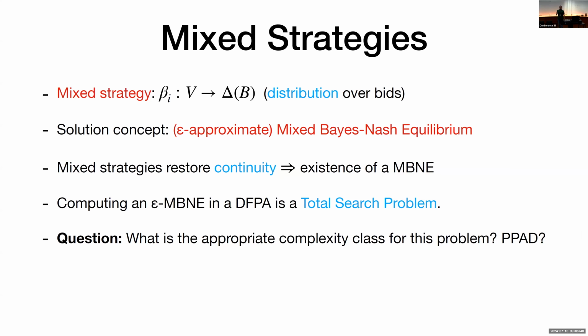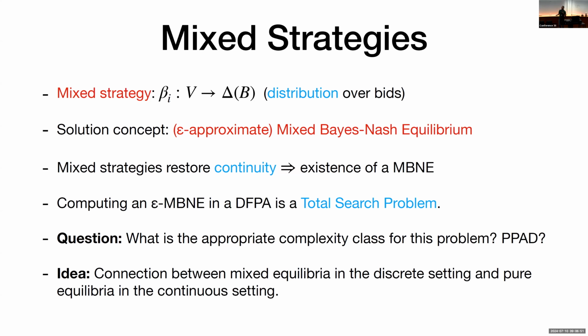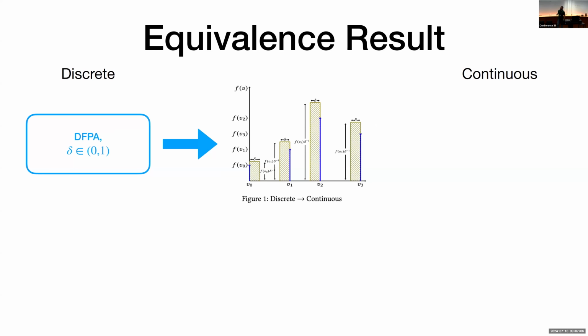As I mentioned earlier, there is this prior work by Filos-Ratsikas that studied the continuous prior setting. But now here we have mixed strategies in the discrete setting. So an idea could be to somehow establish a connection between these two settings. And the answer is yes. We provide a nice equivalence result, where starting from a discrete first-price auction and given some parameter delta, we show how to construct these continuous distributions. The blue lines right here represent the original discrete distribution. And we build these blocks with width delta around them to introduce a continuous distribution and hence a continuous auction.